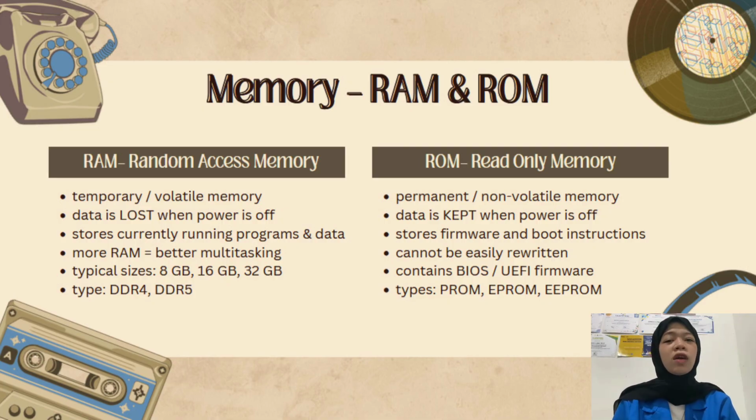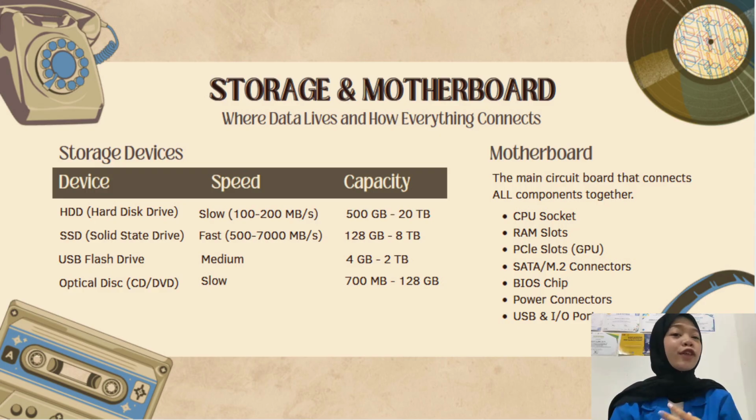Quick summary: RAM, temporary, loses data on shutdown. ROM, permanent, survives power off. Next, let's look at storage devices. These are where your data is kept permanently. Then the motherboard, which is the backbone that connects all the components together.